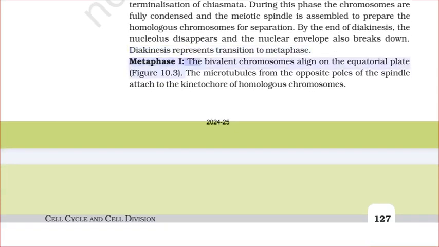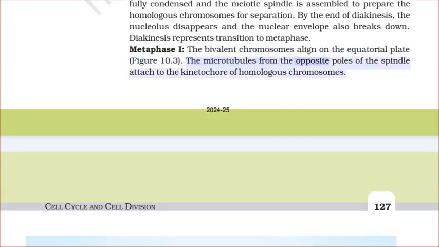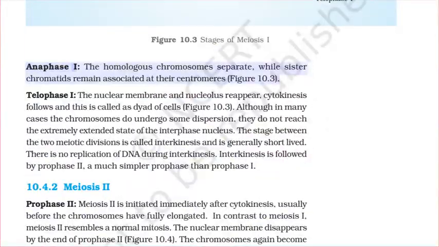Metaphase. The bivalent chromosomes align on the equatorial plate, figure. The microtubules from the opposite poles of the spindle attach to the kinetochores of homologous chromosomes. Anaphase. The homologous chromosomes separate, while sister chromatids remain associated at their centromeres, figure.